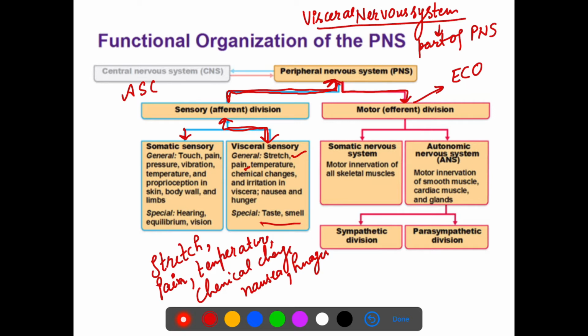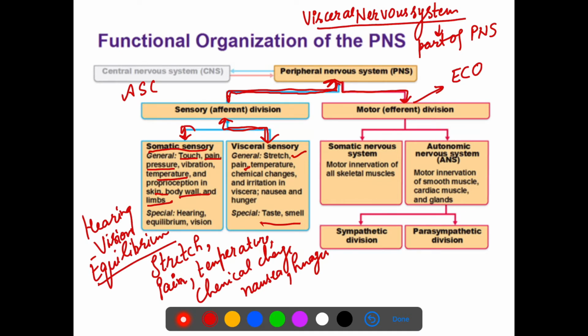If we are talking about touch, pain, pressure, temperature, skin, body, limbs, and basically hearing, vision, equilibrium, these changes in our body are carried as messages by the somatic sensory system.